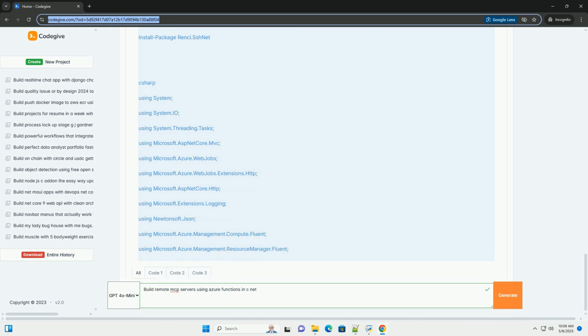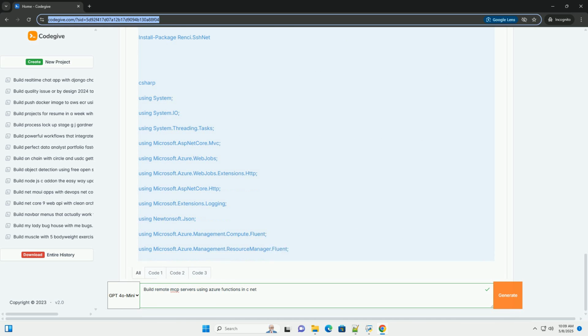Use Azure Application Insights: enable Application Insights for your function app to collect telemetry data, requests, exceptions, dependencies, etc. 6. Security considerations.